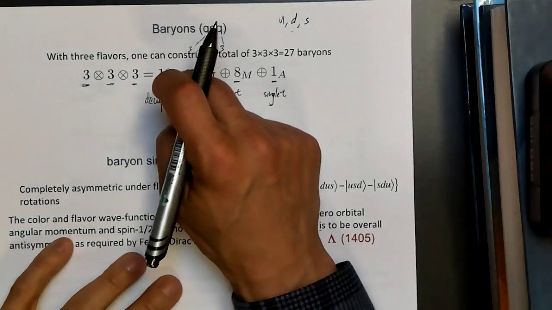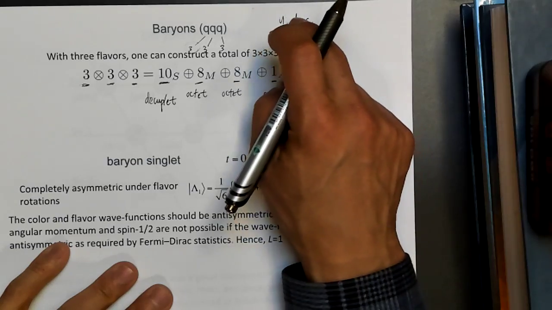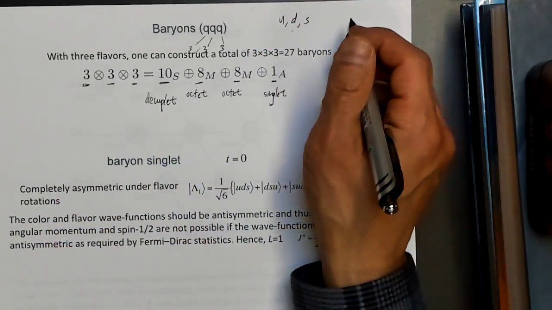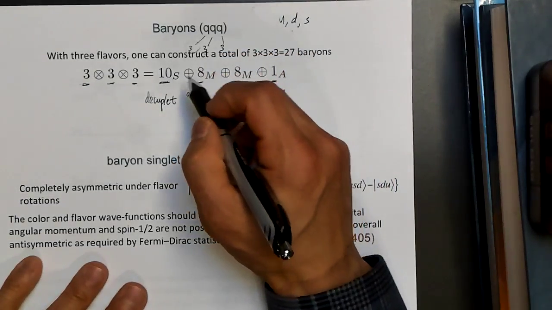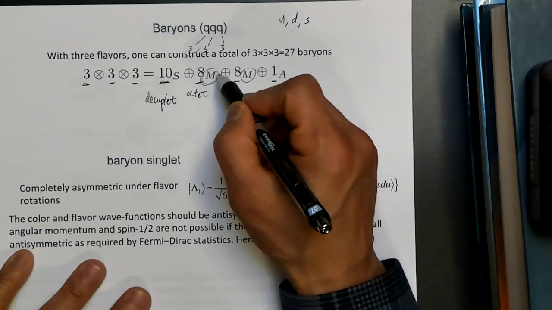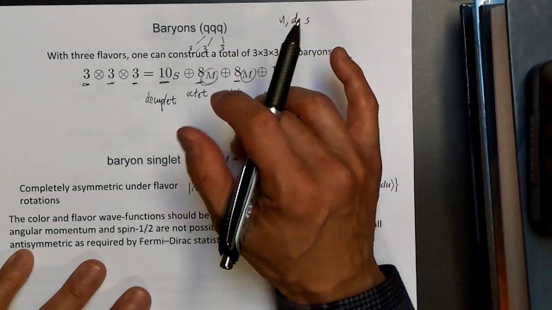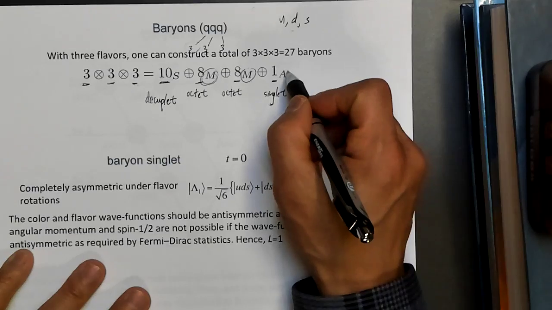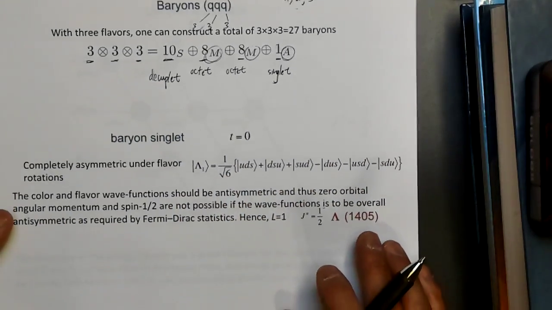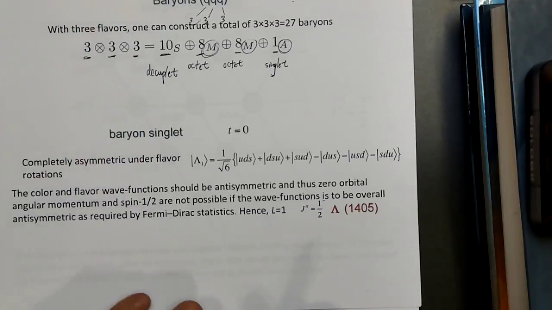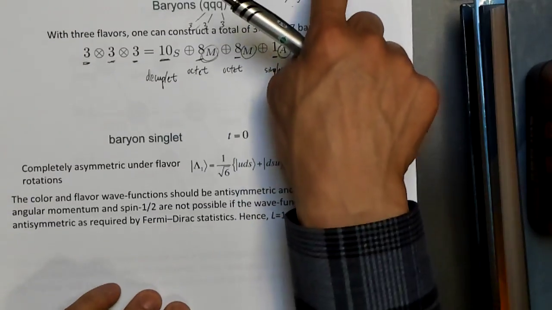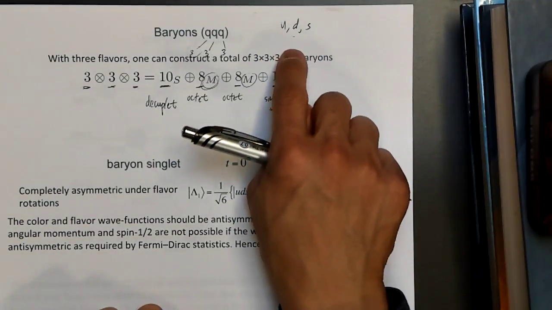This S stands for the fact that under the exchange of the labels U, D, S, the SU(3) flavor symmetry is completely symmetric under interchange. These M's stand for mixed, meaning they are neither symmetric nor antisymmetric, but something in between. And this singlet is completely antisymmetric under interchange of the flavor labels of this baryon, interchanging an up with a down, and so on.